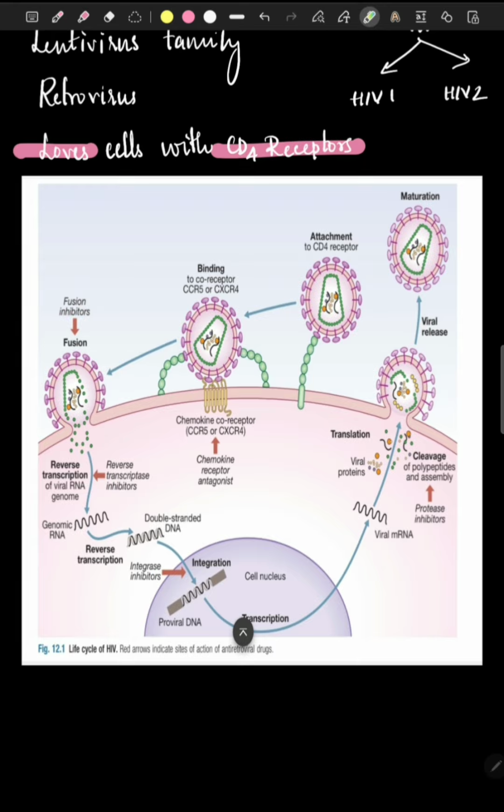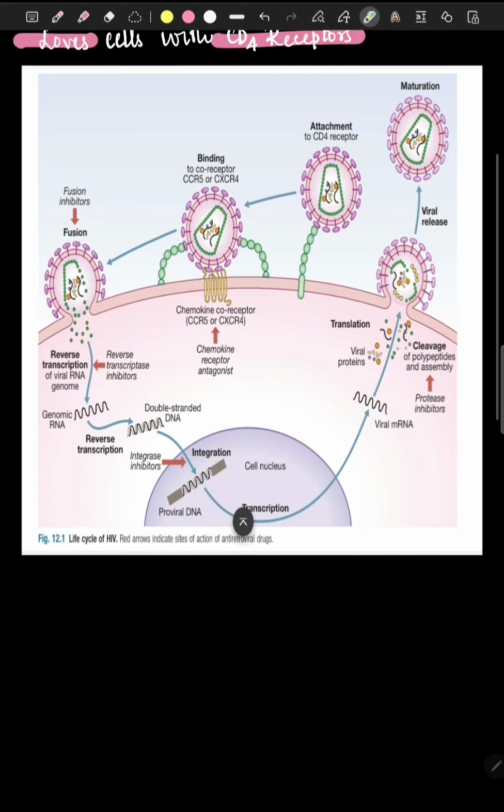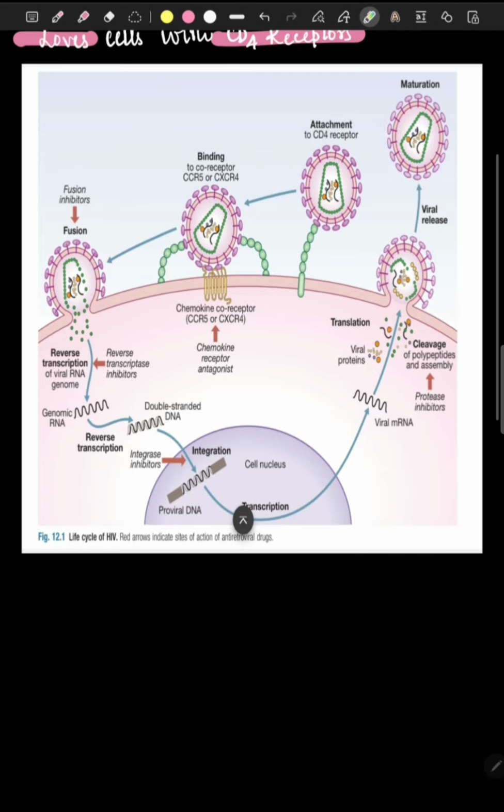Now it wants to integrate, so it has to fool our cells, it will try to fool a human body. Now our human body is not very easy to fool, right? Because the virus has RNA and our human body has DNA. So in order to fool it, it should become a complete clone of our human cell itself. So for that, it will try to enter the human cell, and once it enters the human cell, it will try to completely mimic our human cell.